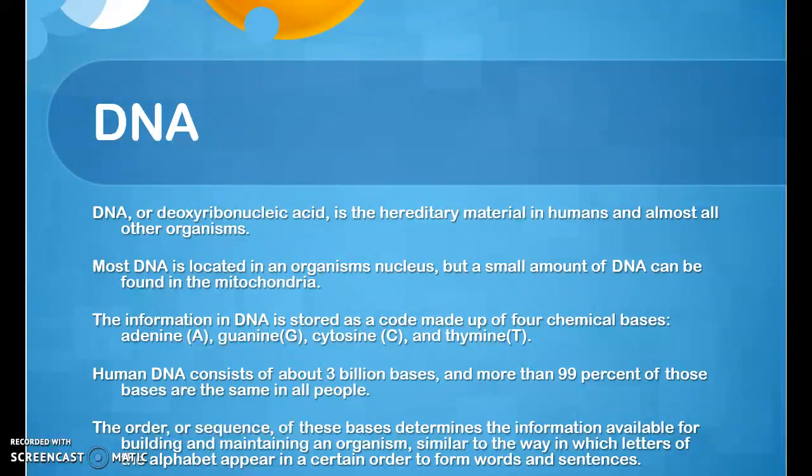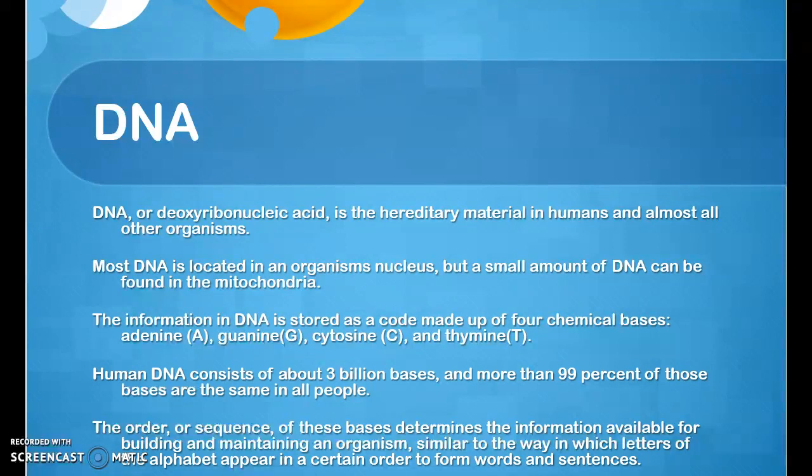DNA. DNA, or deoxyribonucleic acid, is the hereditary material in humans and almost all other organisms. Most DNA is located in an organism's nucleus, but a small amount of DNA can be found in the mitochondria. The information in DNA is stored as a code made up of 4 chemical bases: adenine, guanine, cytosine, and thymine.